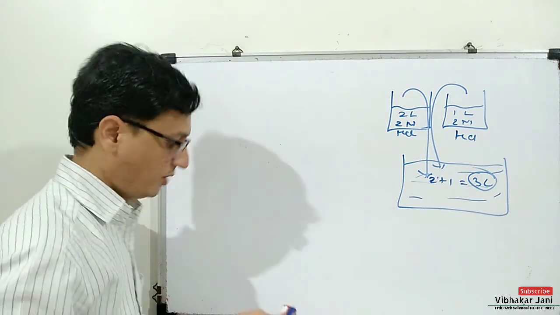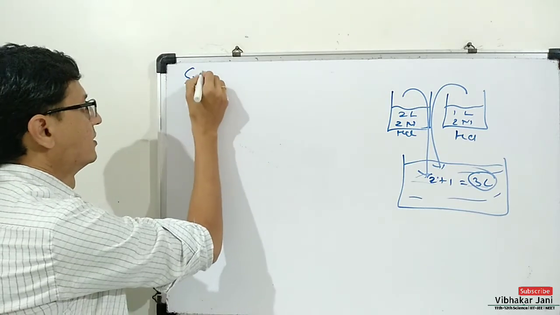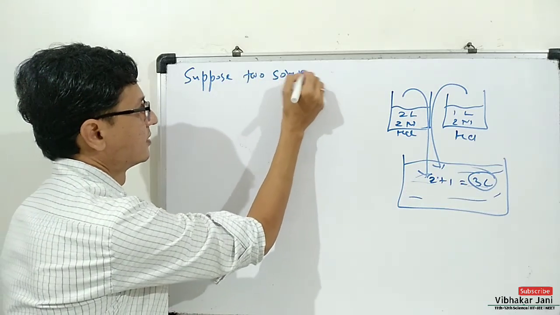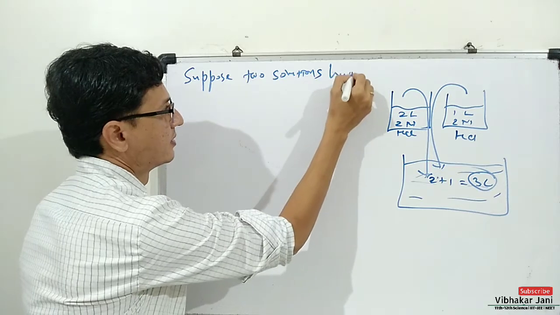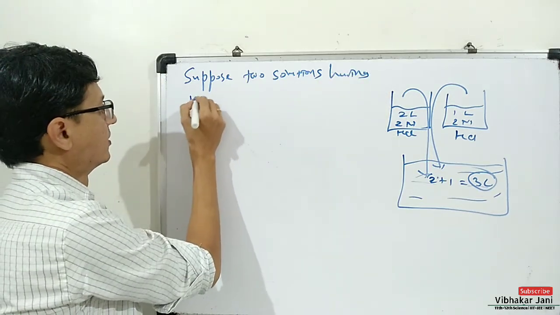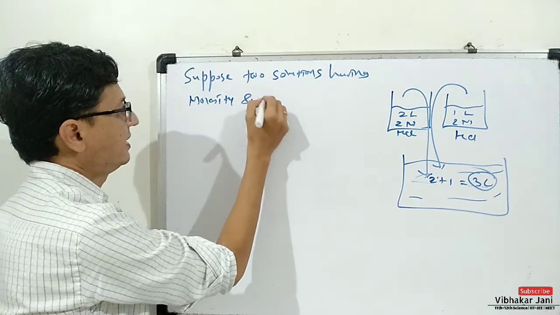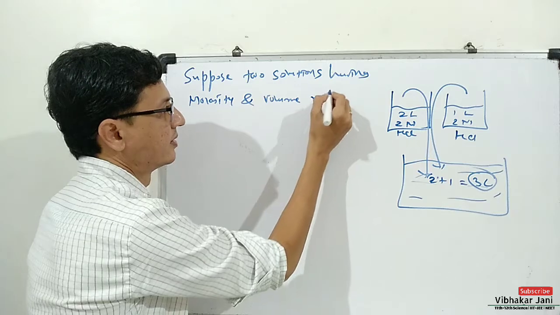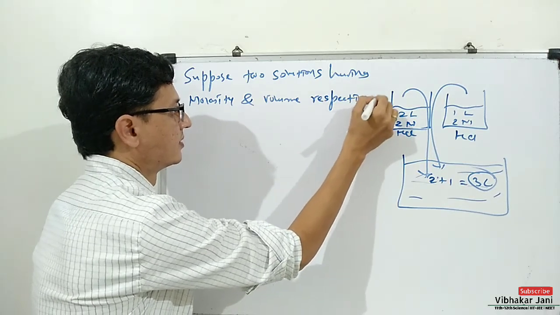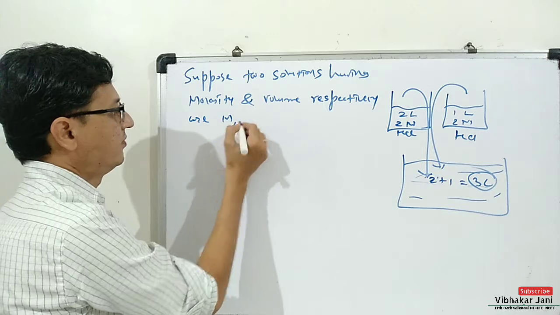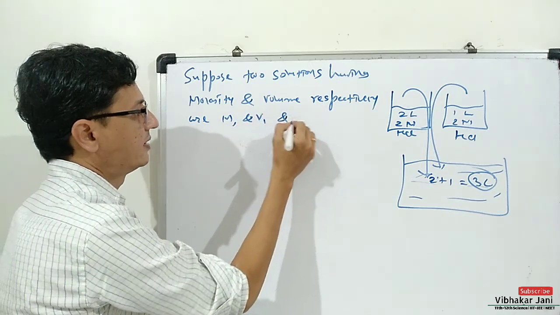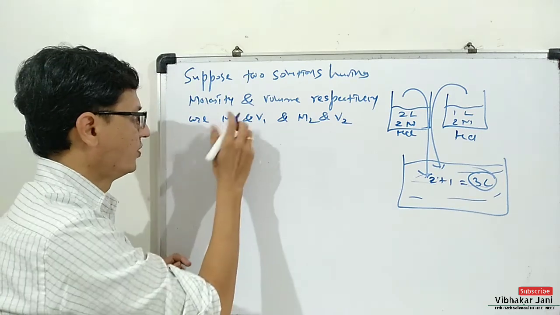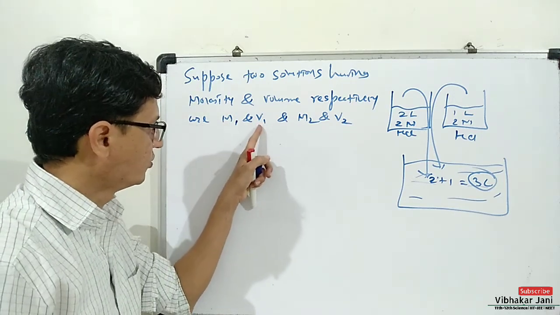And that formula is, suppose 2 solutions having molarity and volume respectively are M1 and V1 and M2 and V2. The molarity of one solution is M1 and its volume is V1.